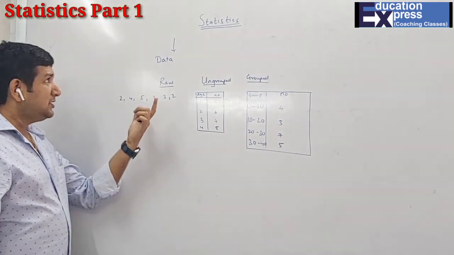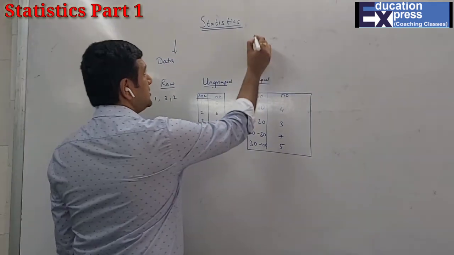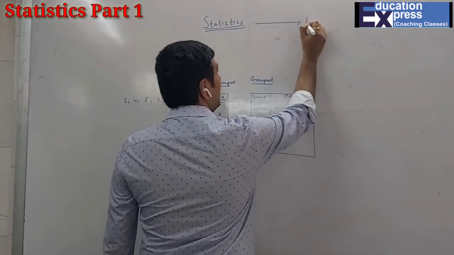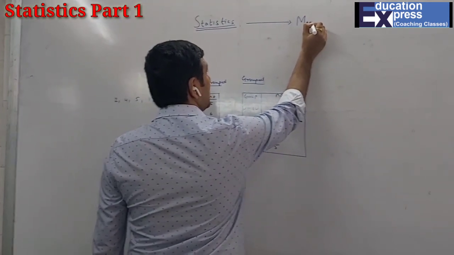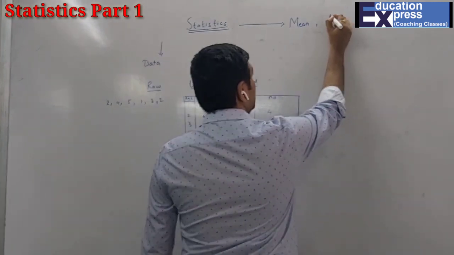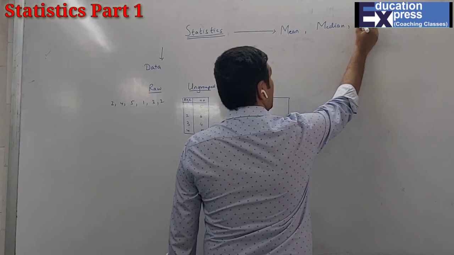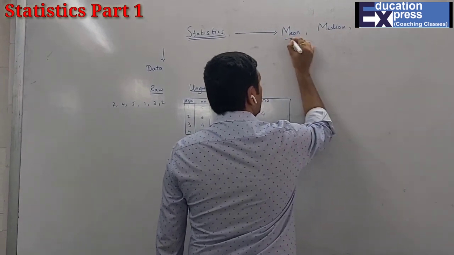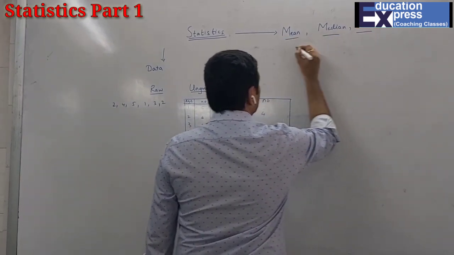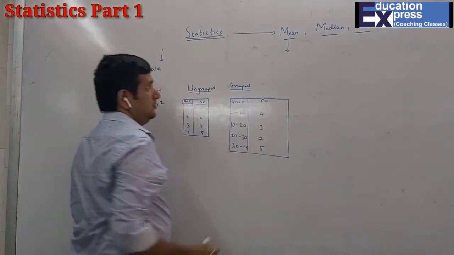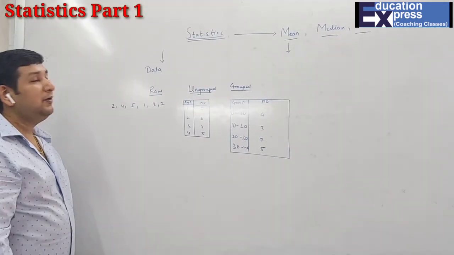And for statistics, there are three methods: mean, median and mode. In this class, we will complete the entire mean.